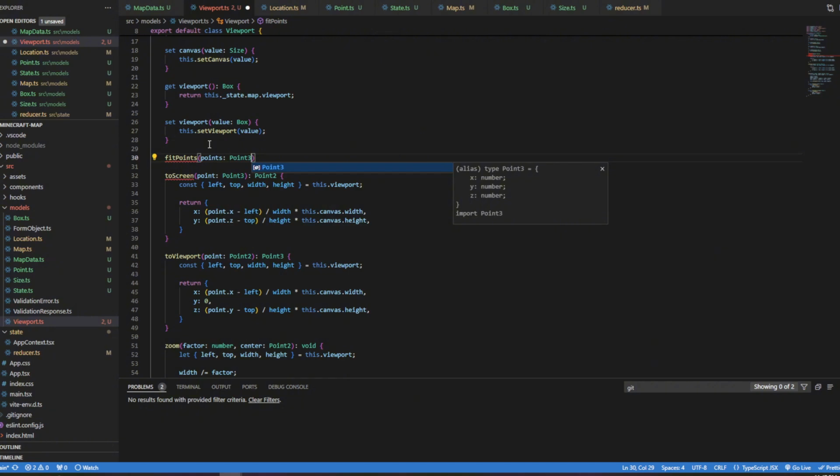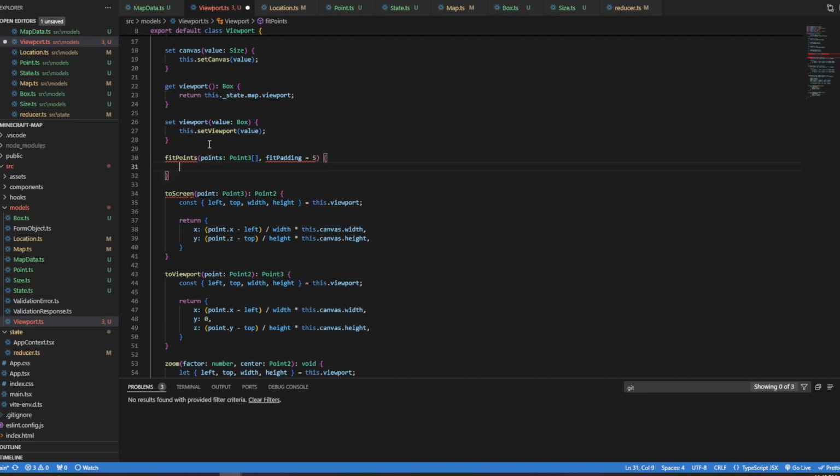These will be viewport points. And we're going to have a fit padding, which will be how much outside the points we want the viewport to actually be. We'll set that to default 5 for now.